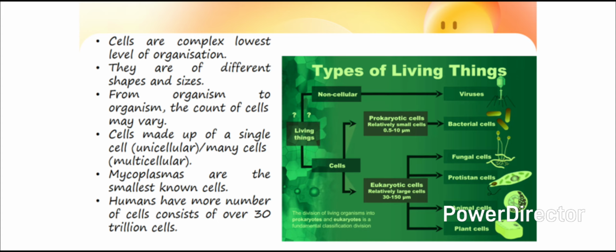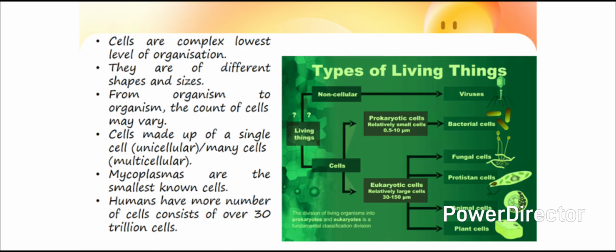Cells are the complex lowest level of organization in every life form, and their components perform various functions in an organism. They are of different shapes and sizes, pretty much like the bricks of buildings. From organism to organism, the count of cells may vary. Cells may be made up of a single cell, that is unicellular, or many cells, that is multicellular.